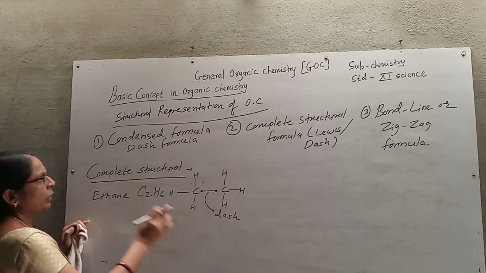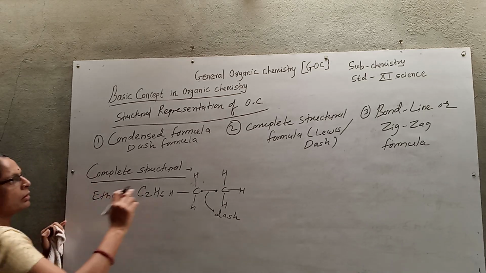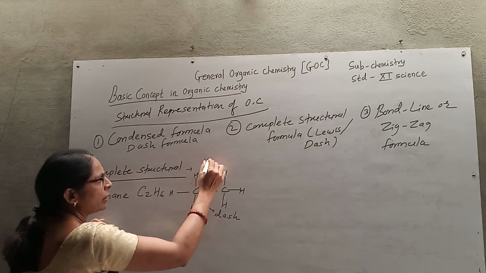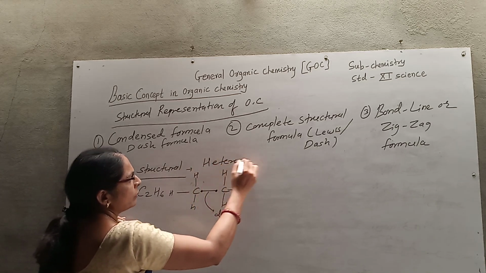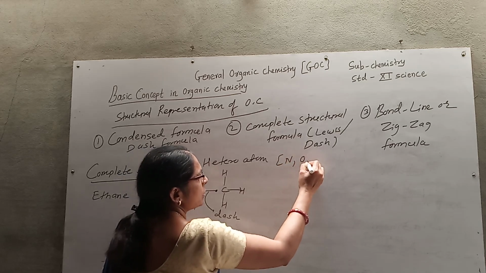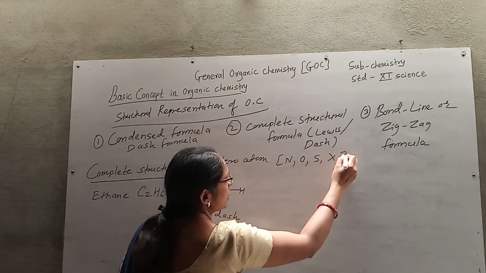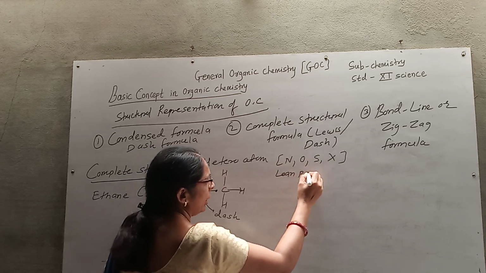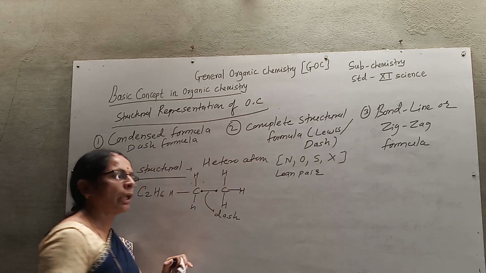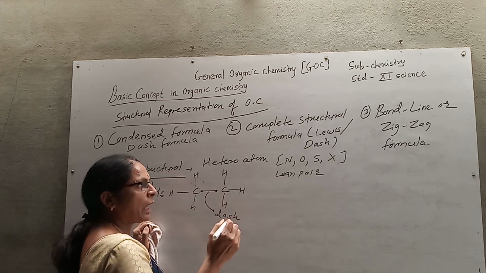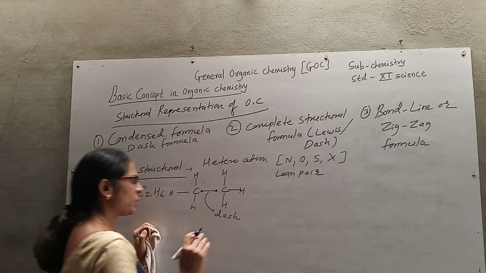One important thing in the complete structural formula concerns the heteroatoms. What are heteroatoms? Heteroatoms are nitrogen, oxygen, sulfur, halogens. If they have lone pairs on them, the lone pairs may or may not be represented.